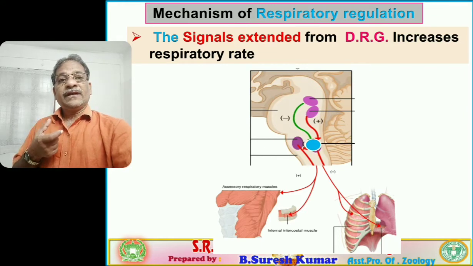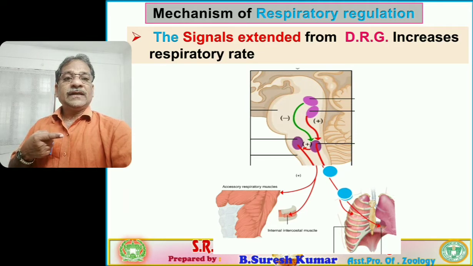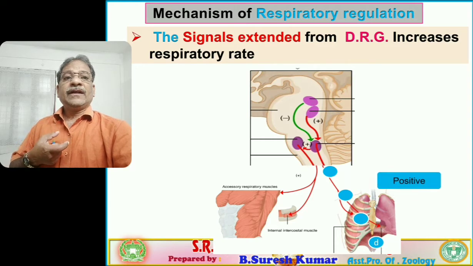Whatever signals are received by the DRG, the signals extended from it increase the respiratory rate. You observe the movement of the dots, reaching the intercostal muscles and diaphragm muscles, showing a positive effect and increasing the breathing rate.